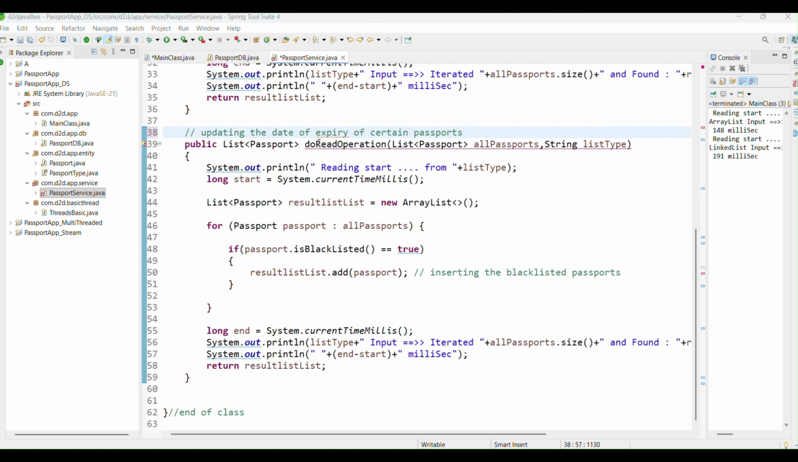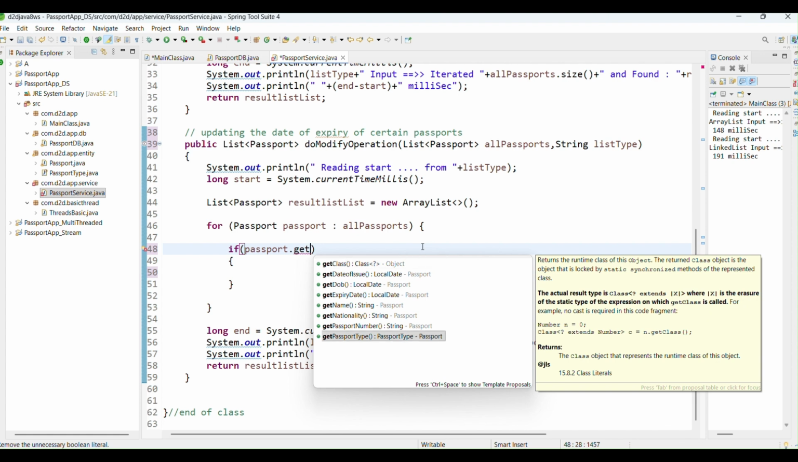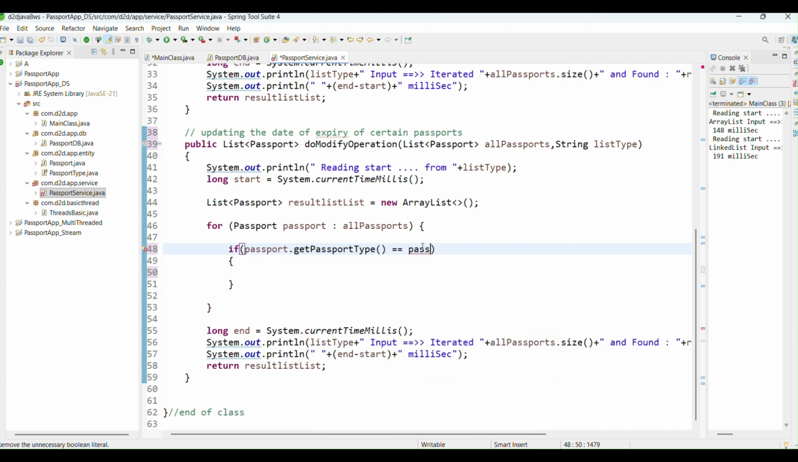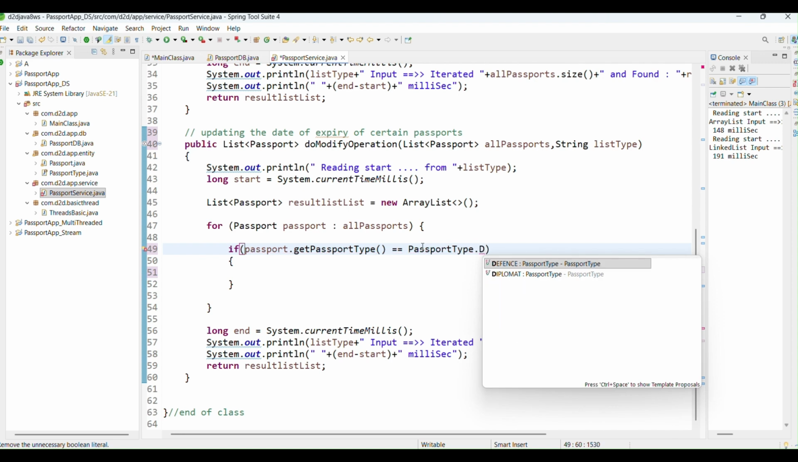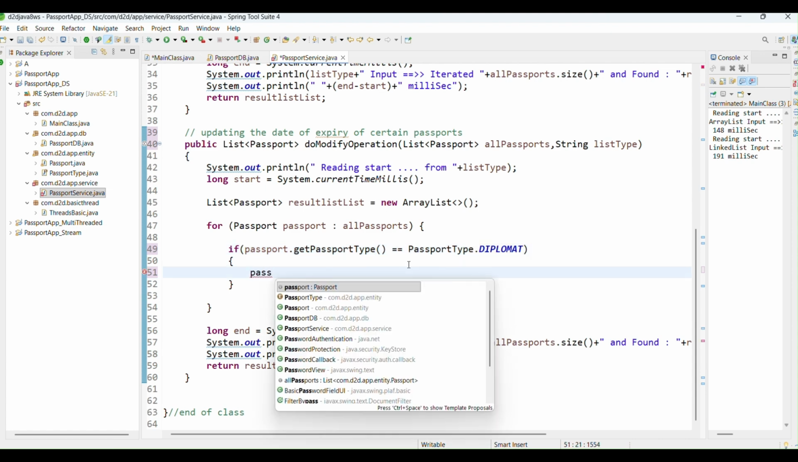Okay, so let's say modify operation. So reading list, then this, or let's say what we are doing right here. So not this one, and not even the blacklisted. So let's say, suppose if get passport type is double equals to PassportType dot, let's say, diplomat. So for the diplomat passport, let's say we are going to increase the expiry date. So what would be the expiry date of that passport?